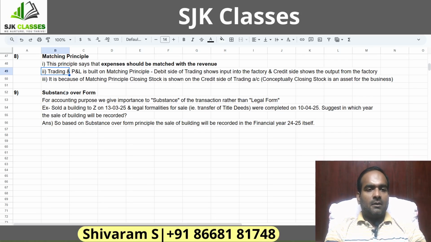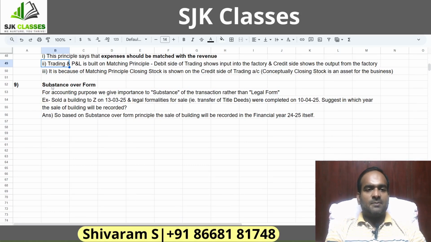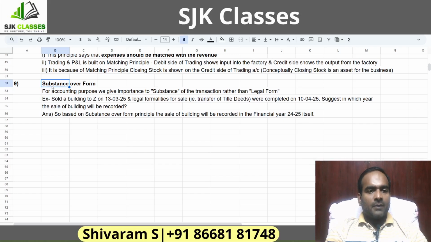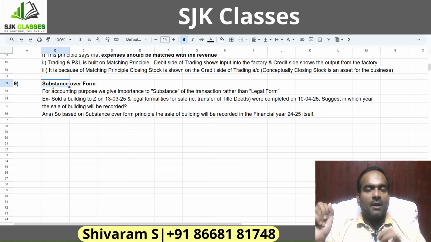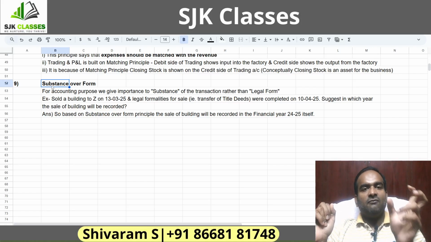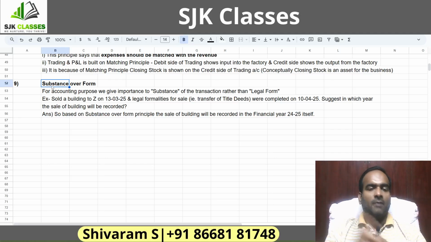Next one, the last important accounting principle is substance over form. Now, what this principle says is, it's a very easy one. Look at the wordings itself. Substance over form. What it means is, from an accounting perspective, the substance of the transaction will take priority over the legal form. I repeat, from an accounting perspective, legal form will be irrelevant. The substance of the transaction will take priority over the legal form. I'll give an example for this.